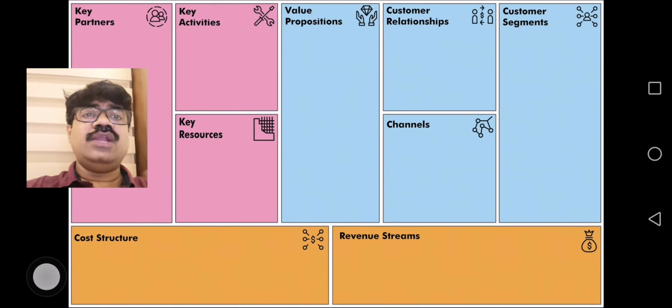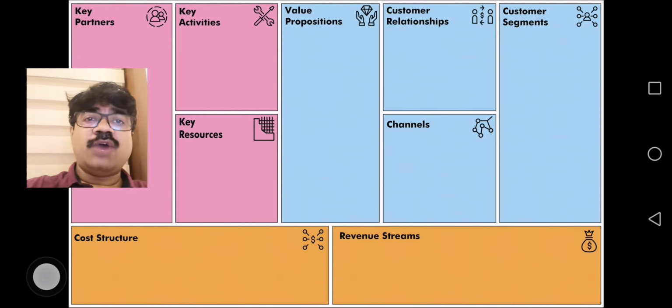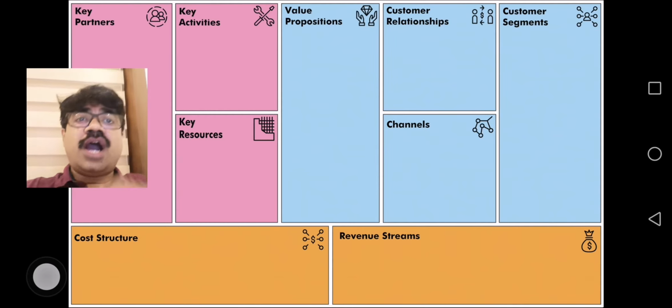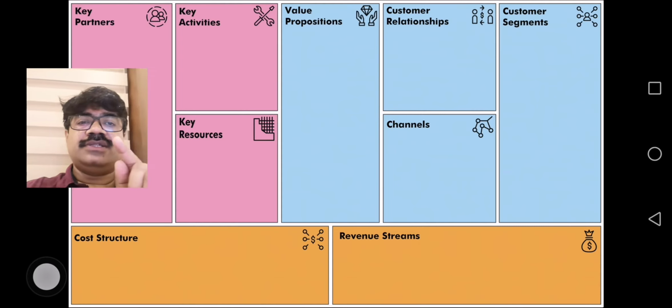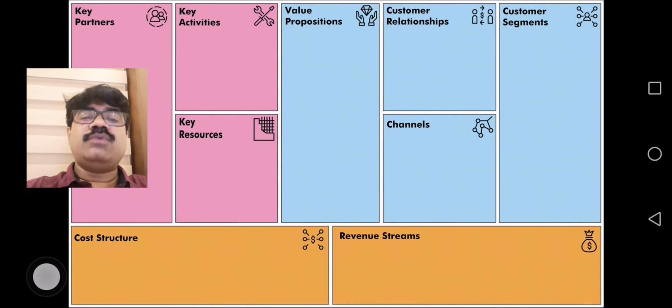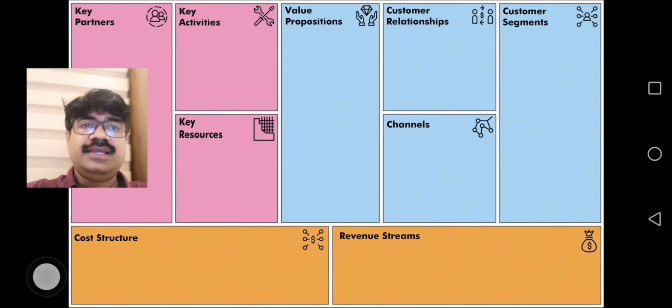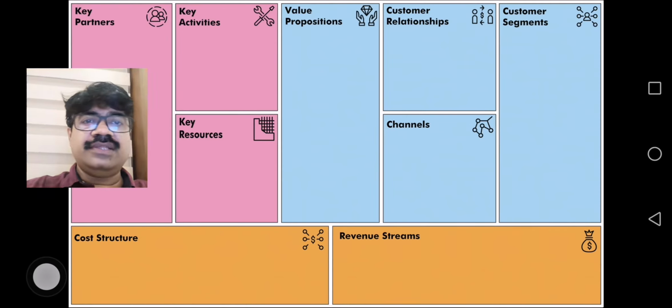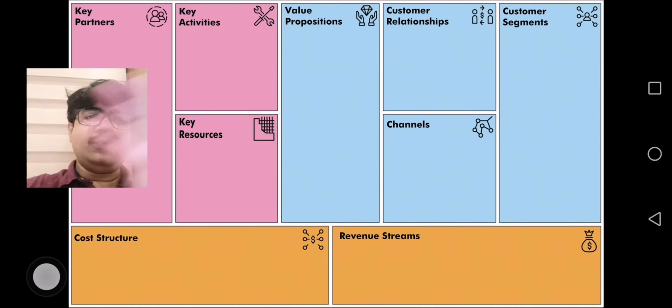And in the yellow you can see the money: what are the costs involved, how much you have to invest, and what is the revenue you will get. The right side is how much you will get, how your money will come, how much from each service or product, and how the income is coming. Below are the costs and expenses. When you fill this entire canvas, you will get to know the business. That is how you have to make the business model.